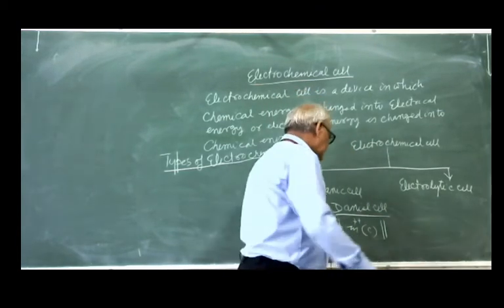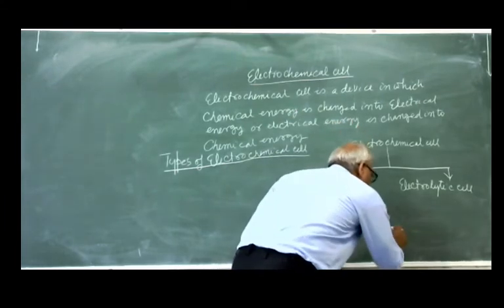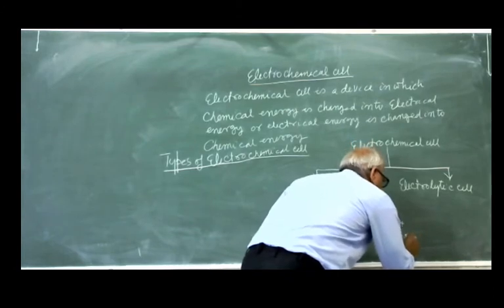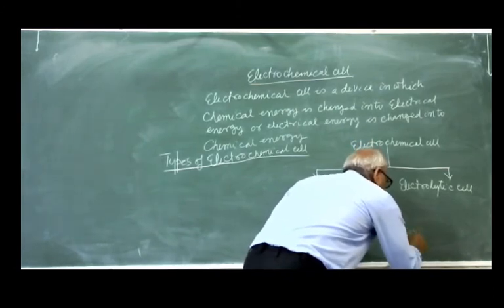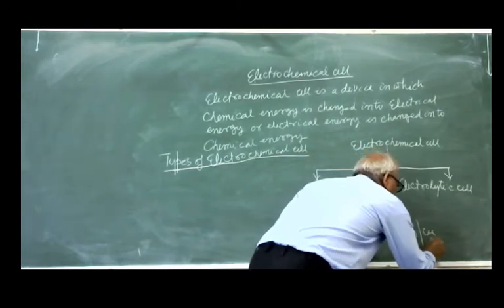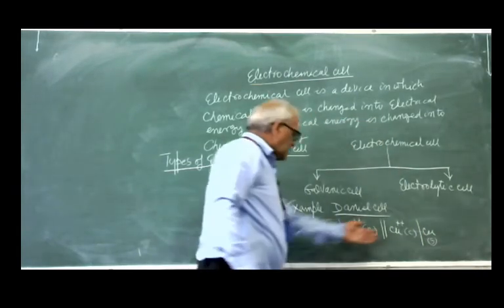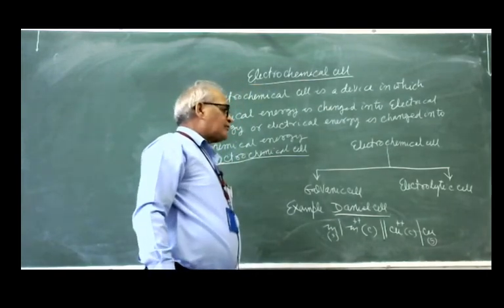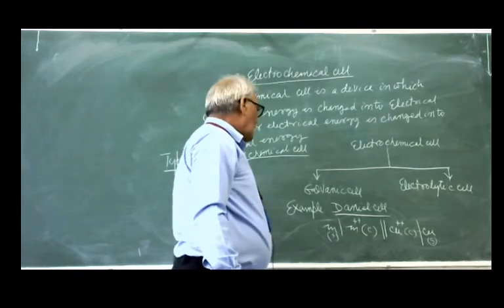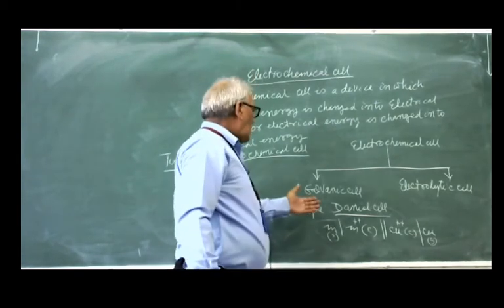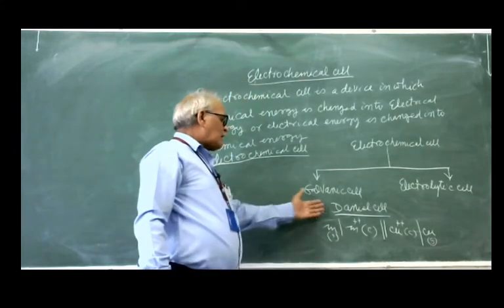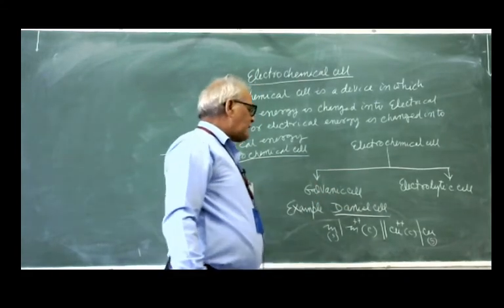Here the other electrode, copper ion of concentration C, with copper metal, copper sulfate. So this is the Daniell cell.